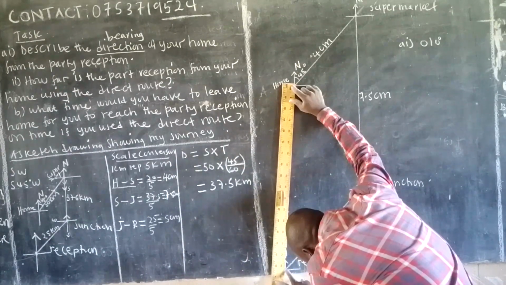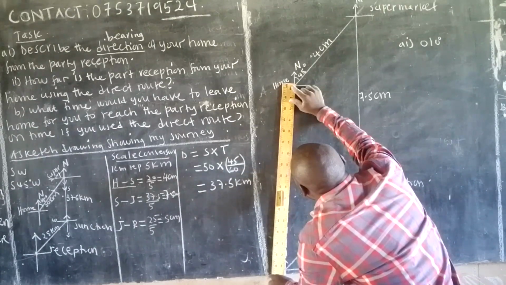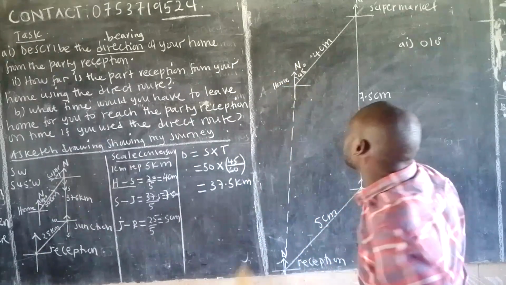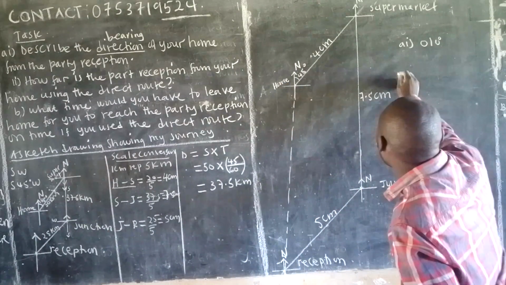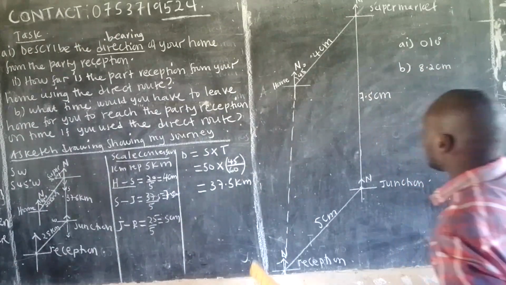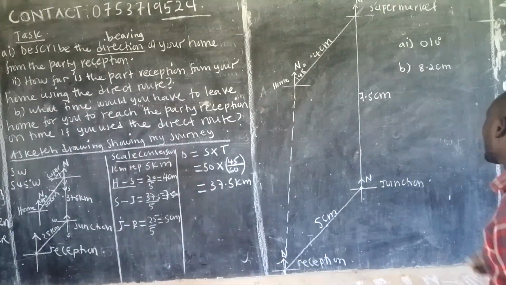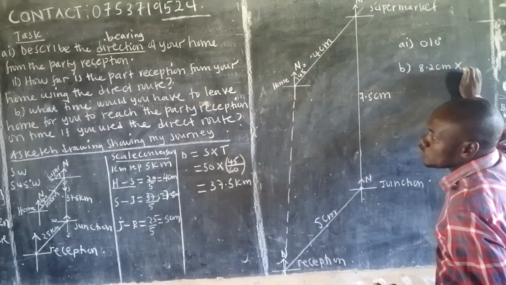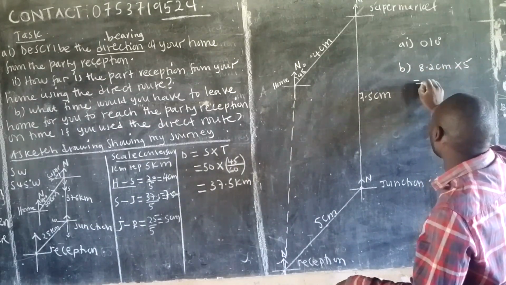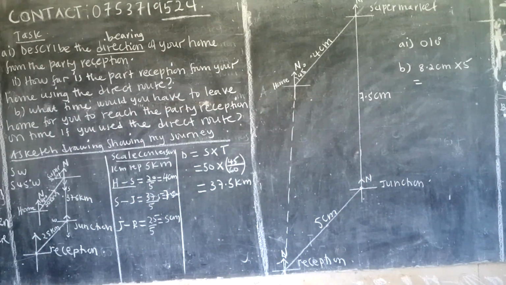Okay, when I measure here, part B, as per this, I'm getting 8.2 centimeters. That is on the accurate side, but then we need the exact. So this time 1 centimeter was representing 5. So 8.2 times 5, which answer shall we get in kilometers? Use your calculator, please. Don't always use mental work. So this will be 8.2 times 5.